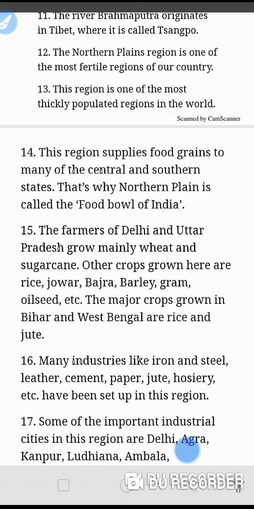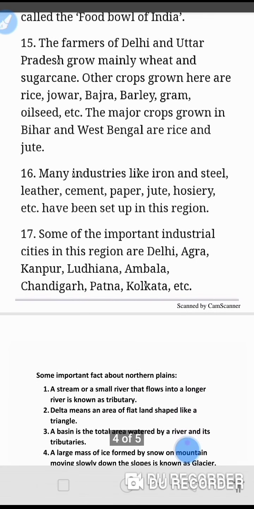The farmers of Delhi and Uttar Pradesh grow mainly wheat and sugarcane. Other crops grown here are rice, jowar, bajra, barley, gram, oil seed, etc. The major crops grown in Bihar and West Bengal are rice and jute. Many industries like iron and steel, leather, cement, paper, jute, hosiery, etc. have been set up in this region. Some of the important industrial cities in this region are Delhi, Agra, Kanpur, Ludhiana, Ambala, Chandigarh, Patna, Kolkata, etc.